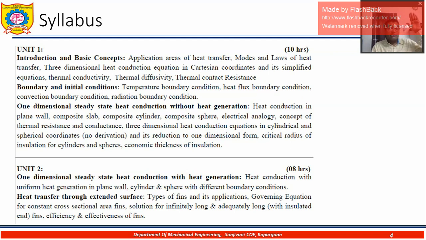Now if I apply some constant heat on one surface, what will happen? If I apply constant temperature on that surface, what will happen? If that surface is covered with some insulation material, what will happen? If that surface is getting exposed to the convection or the forced airflow, what will happen? These are all different boundary conditions, so we need to understand that. Those are typically classified as temperature boundary condition, heat flux boundary condition, convection boundary condition, radiation boundary condition.